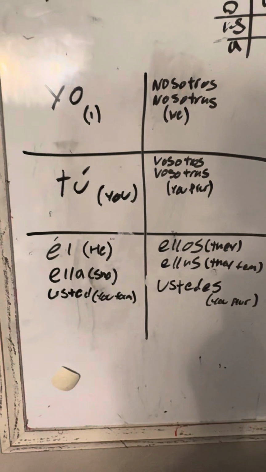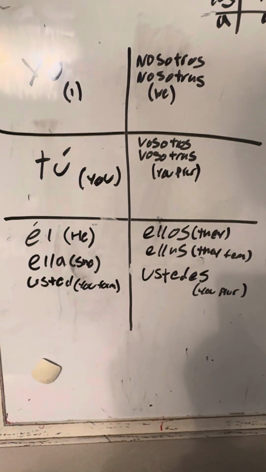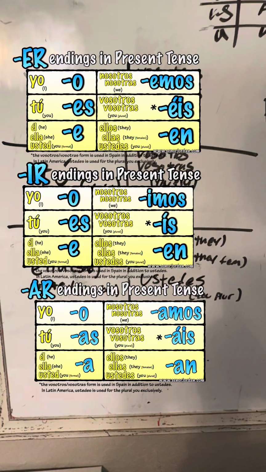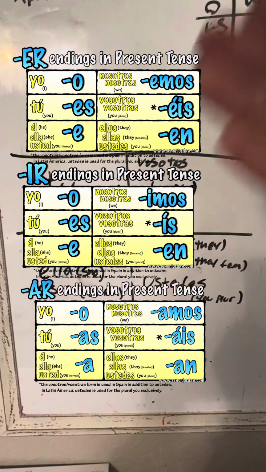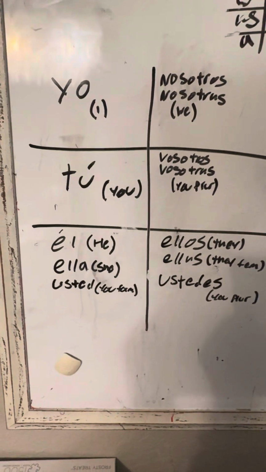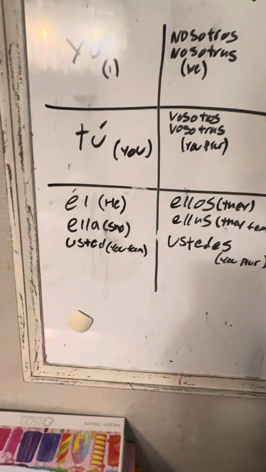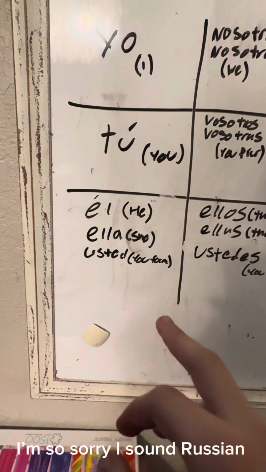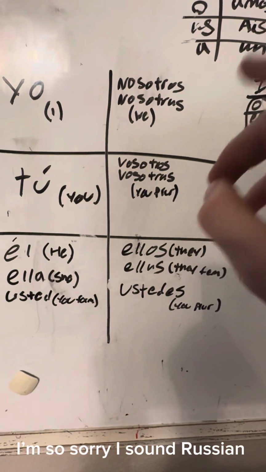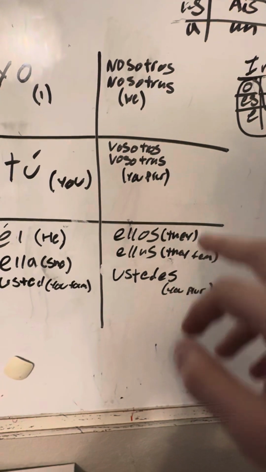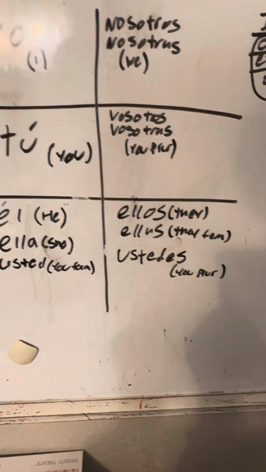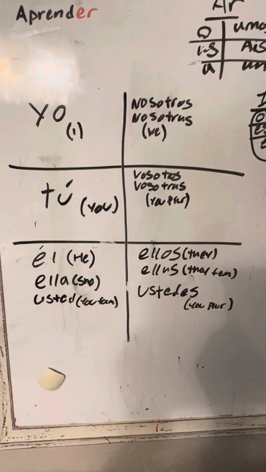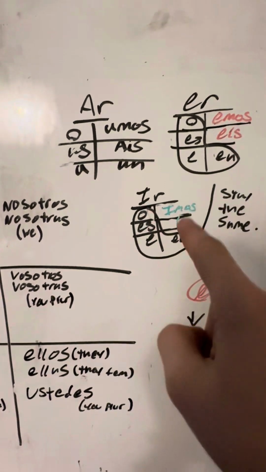I would suggest you screenshot this, or I can put a better one up on screen. There you go, there's a better one. That will be all the examples for all of the different verb kinds, because I don't have just one. But what we have is yo, which is I, tú, él, ella, usted, nosotros, nosotras, vosotros, vosotras, ellos, ellas, ustedes. All of these are universal with our AR, ER, and IR verbs.